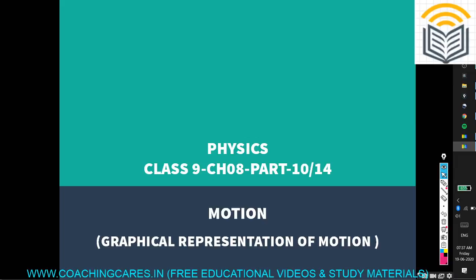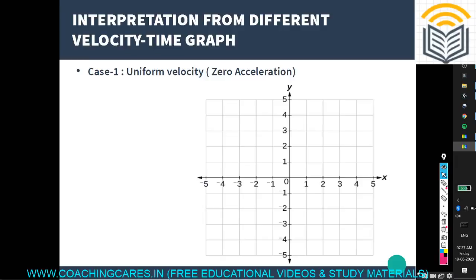Under this lesson, we are going to study the graphical representation of the motion. Let us start. This is case one we are studying. Under case one, we'll understand the graphical representation of this velocity time graph. So case one is the uniform velocity we have taken. Under uniform velocity, we take zero acceleration. This is the actual condition under case one.